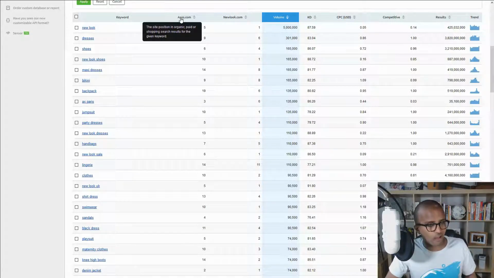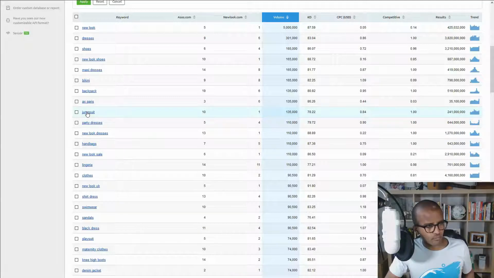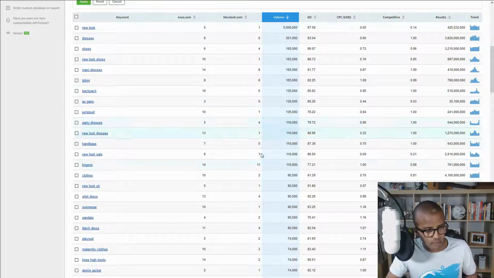Why is that? Can you look at it? For example, clearly "jumpsuit" has such a high search volume per month, and New Look is ranking number 1, ASOS number 10. Why is that? Could you do something to that page? Is there something on the ASOS page, maybe not enough content? The heading, the URL, the backlinks? Is it the internal link structure? Is it that people can't find it? Could be anything.